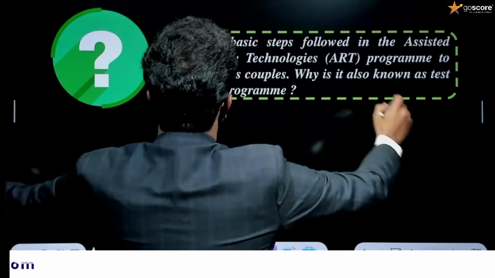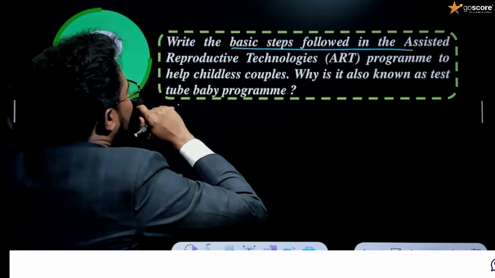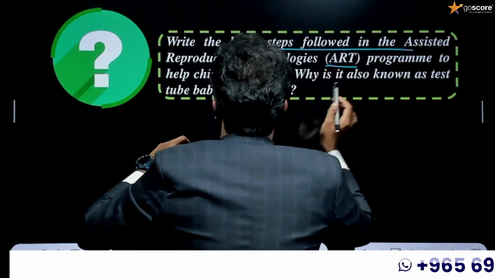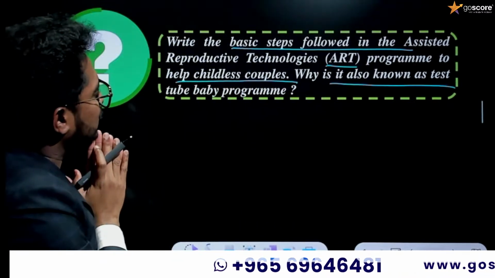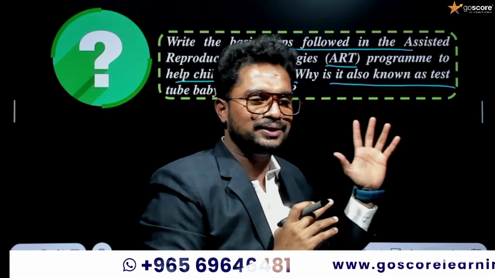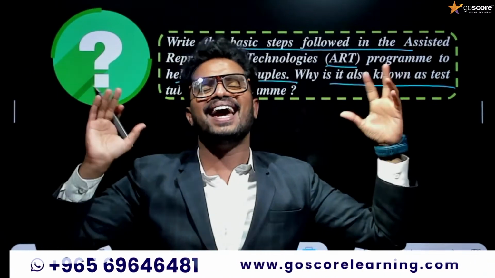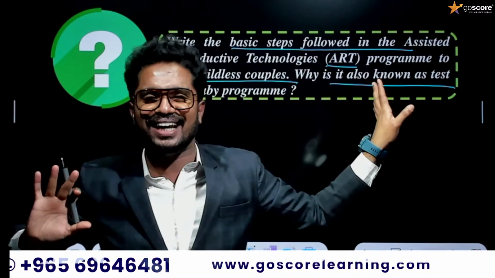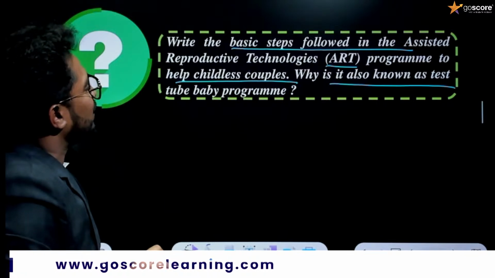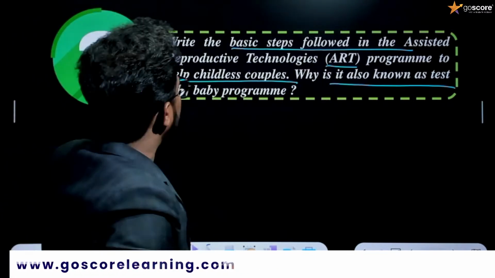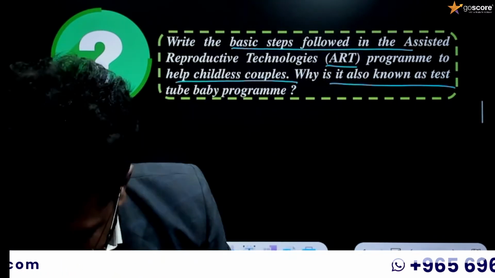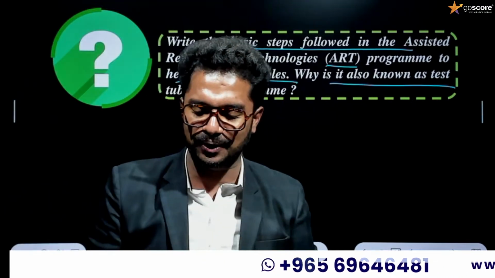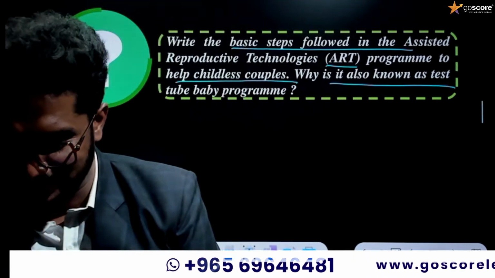The next question is: write the basic steps followed in the Assisted Reproductive Technologies, or ART, program to help childless couples. Why is it also known as the test tube baby program? We had a discussion regarding that, so I will respond, but you should answer with the basic steps for the assisted reproductive technology program to help childless couples, and why it is called the test tube baby program.